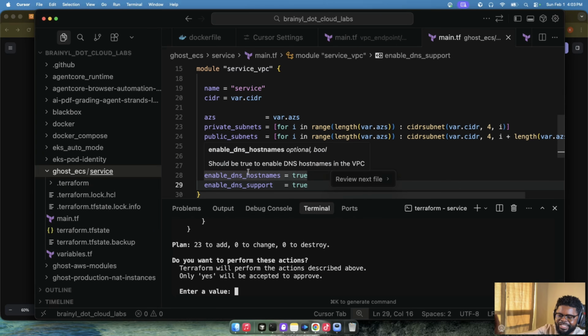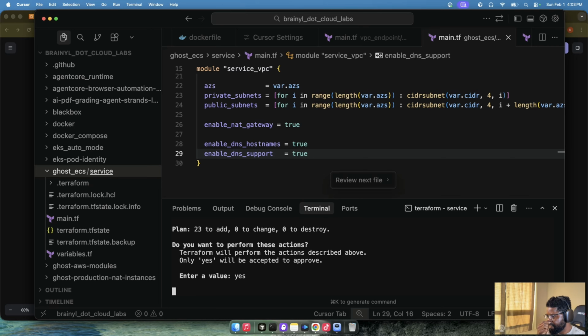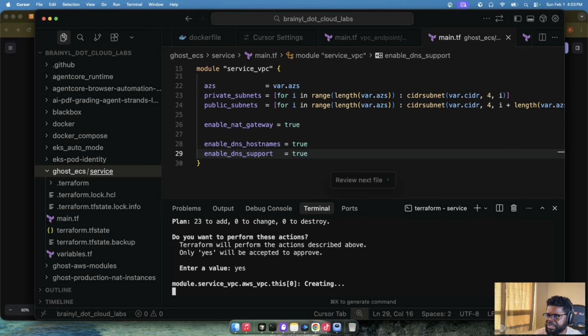Just know this is only creating a VPC. Every other time we're going to do it in the console, but for this, I really want a VPC to start with. Okay, so I'm going to do yes. So it's creating a VPC. It's going to create a brand new VPC for me. So let's give it some time.